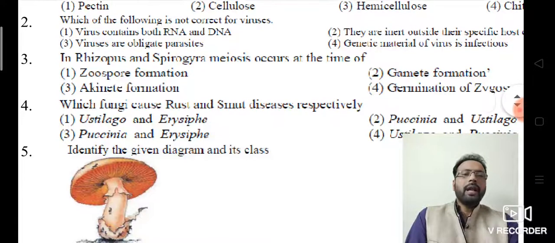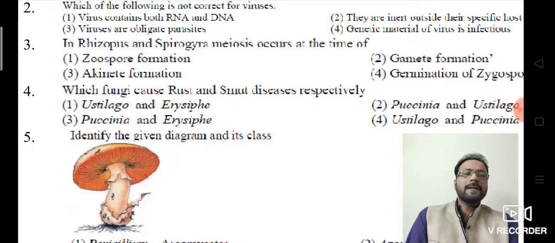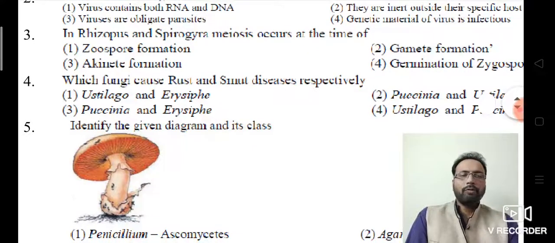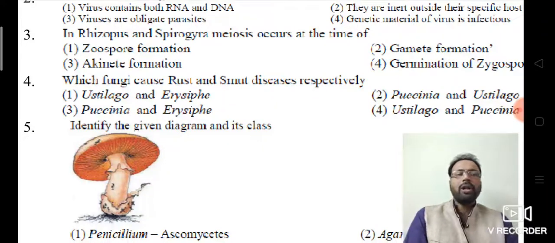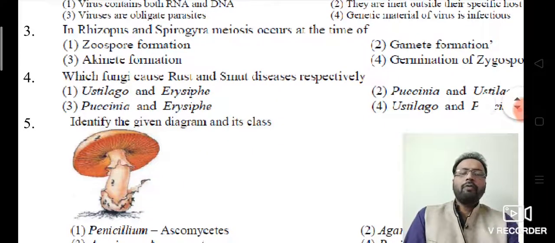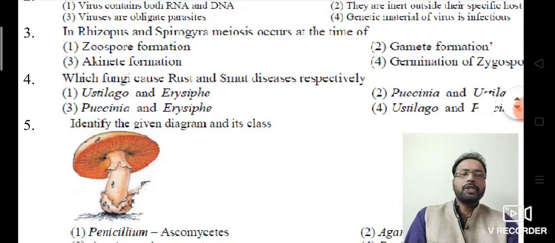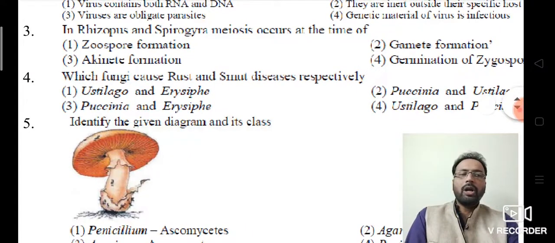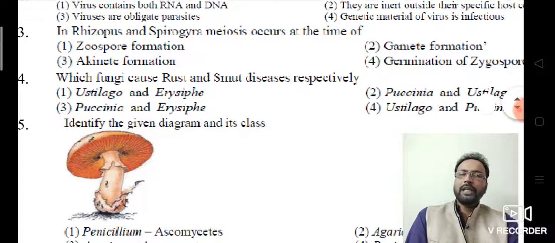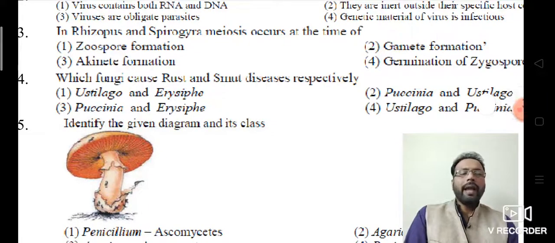Look at the third question. In Spirogyra, meiosis occurs at the time of... especially in thallophytes like Spirogyra and Rhizopus, the zygote undergoes meiotic division. So that is why they are non-embryophytes. Whereas in bryophytes, pteridophytes, gymnosperms and angiosperms, the zygote undergoes mitotic division. Hence, they are called embryophytes. So, thallophytes are non-embryophytes.